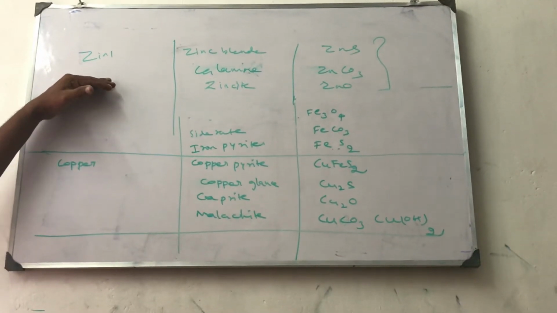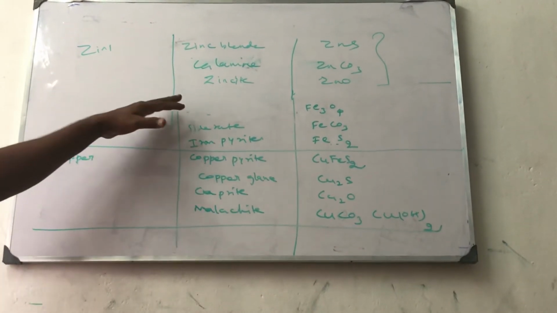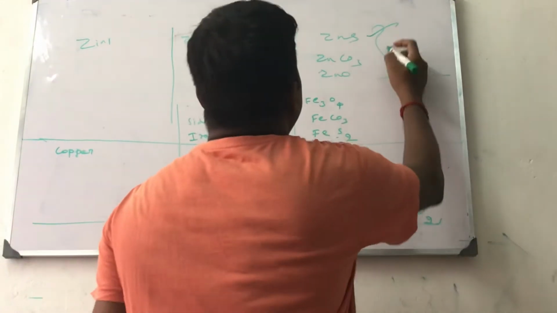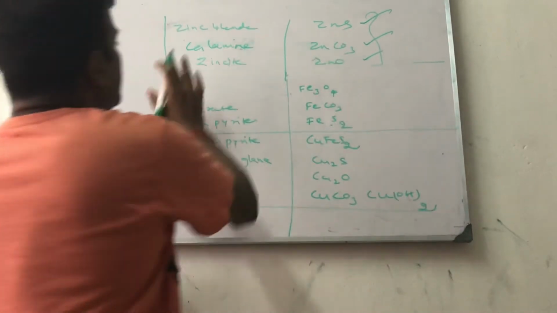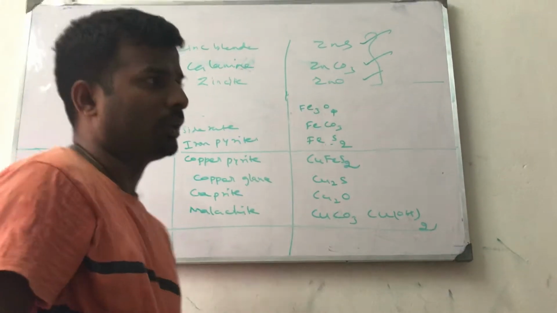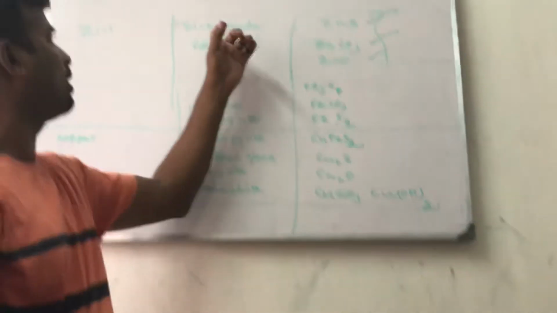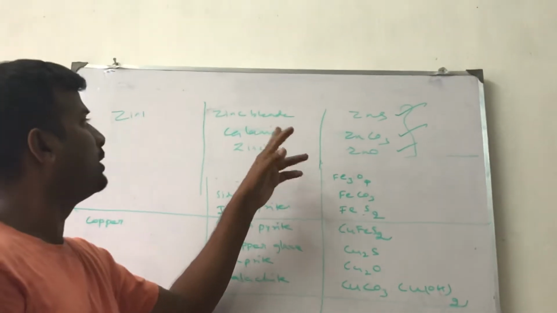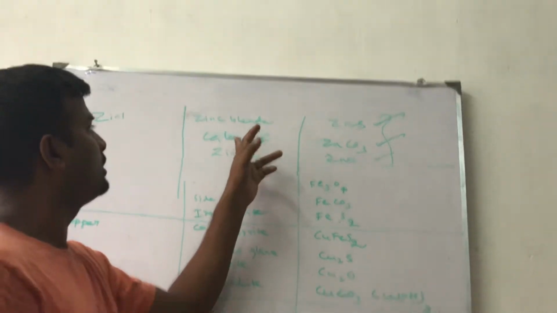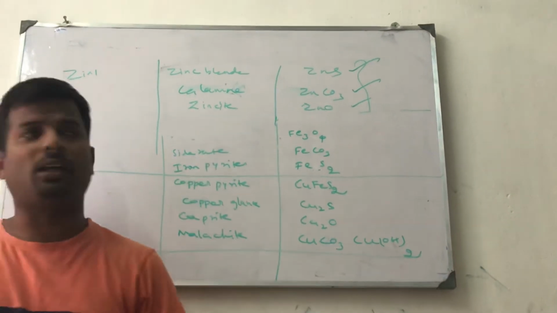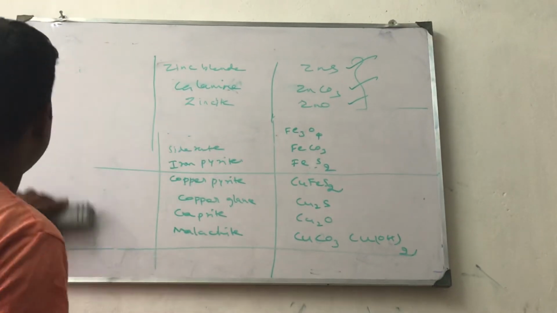Zinc is obtained from zinc blende, calamine, and zincite. There are three things: zinc sulfide, zinc carbonate, and zinc oxide. So these are the earthly impurities. When we are taking zinc, it is extracted from zinc blende, calamine or zincite. So from these we have to take the materials.